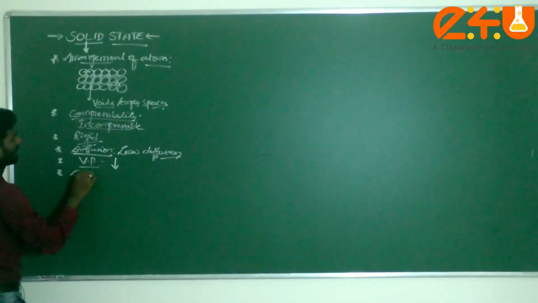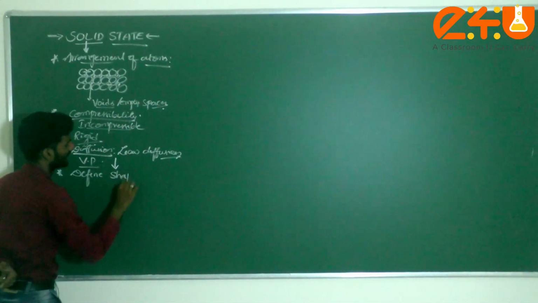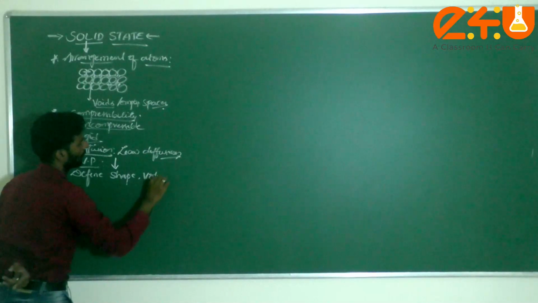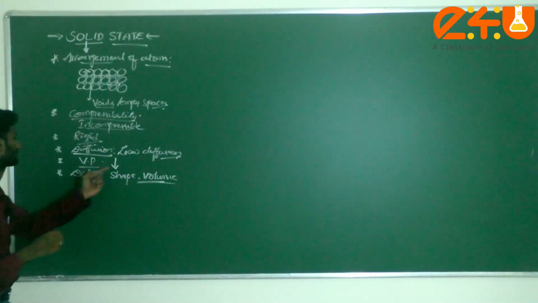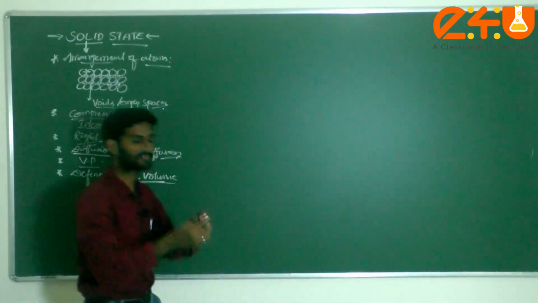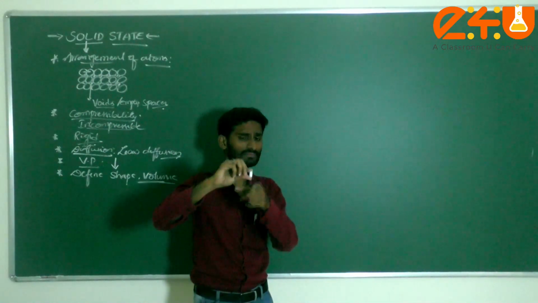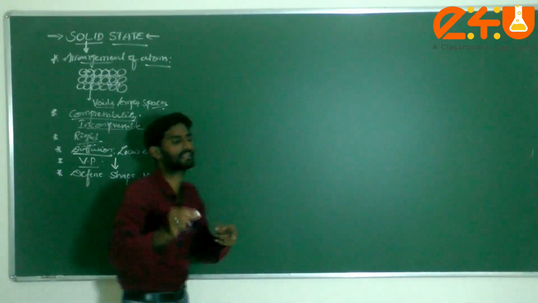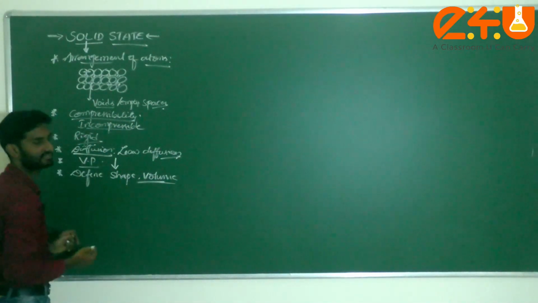Next one, solids have definite shape and volume. This is very, very important. Am I correct or not, dear students? Solids have definite shape and volume. For example, this is the chalk. If you check, it may be a rectangular shape or a cylindrical shape. That is its fixed shape, and likewise its volume.